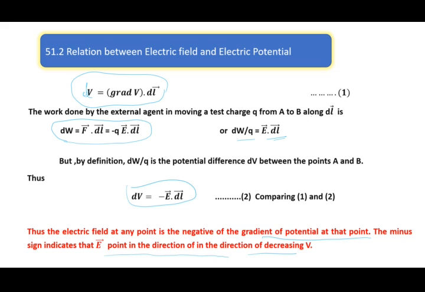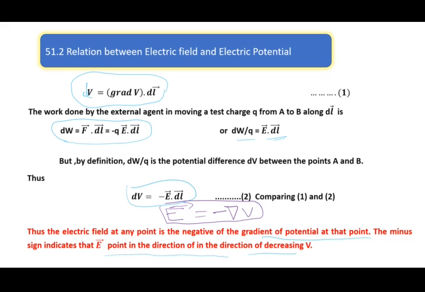Therefore, we can write the electric field E vector as minus gradient of V. Here I am using the definition of the potential using work done. Earlier I just introduced it based on curl E equal to 0.